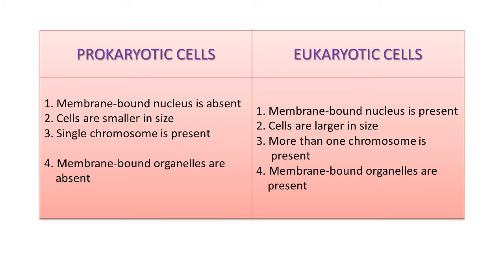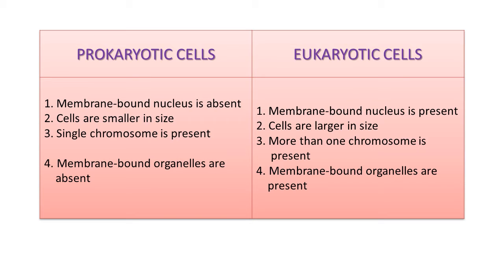Size wise, cells are smaller in prokaryotes, and in eukaryotes they are larger. Prokaryotic cells are primitive. Here a single chromosome is present, which is the genetic material. In eukaryotic cells, more than one chromosome is present. So this is the difference in the number of chromosomes.